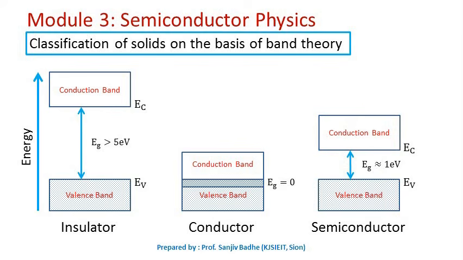So in a semiconductor, conduction is possible due to two types of carriers: free electrons in the conduction band and empty states, that is holes, in the valence band. This EC we are using to denote the bottom of the conduction band, and EV is the top level of the valence band. So EG will obviously be equal to EC minus EV.